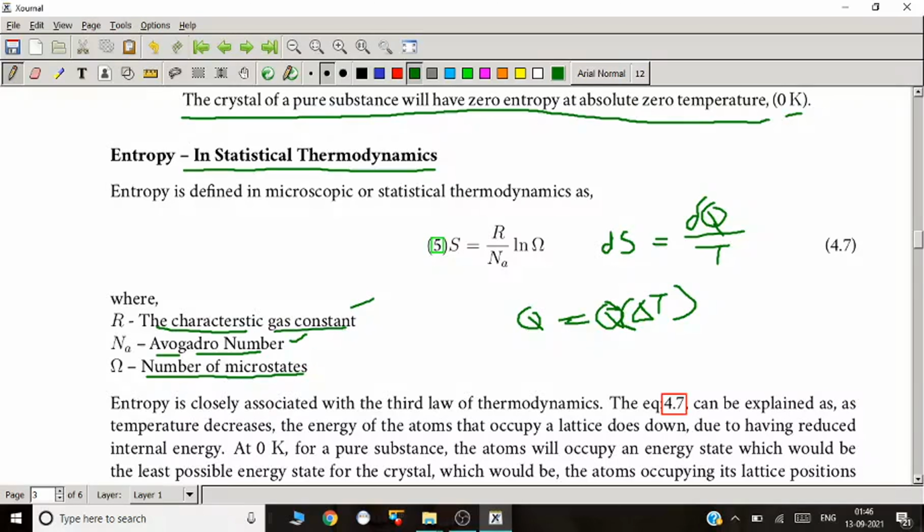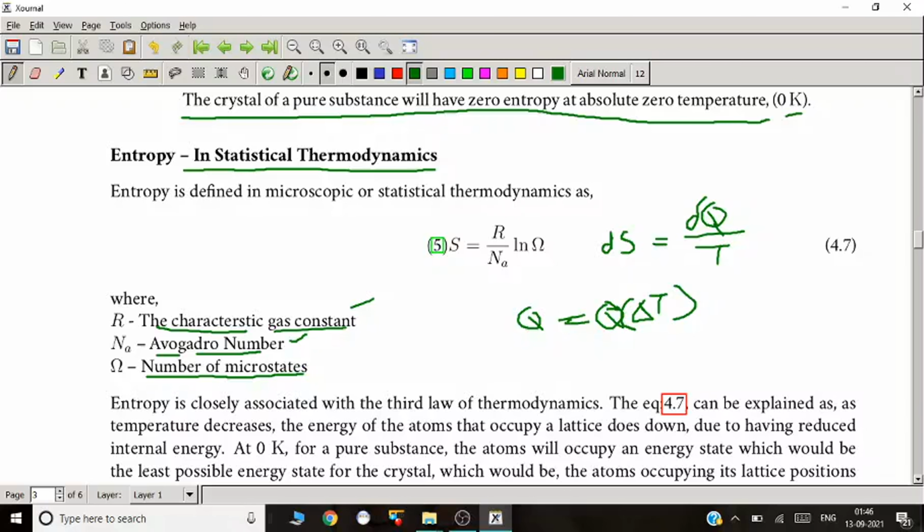So as we cool things down or pull heat from them, we are more interested in pure substances, because pure substances will have more order in them, they'll be more ordered.